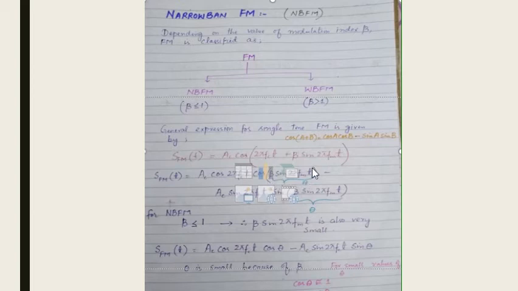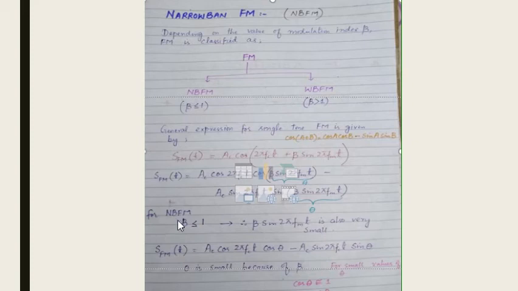This is a bigger term, so I can replace it with a small term, theta. So my expression will become Ac cos(2π fc t) cos θ minus Ac sin(2π fc t) sin θ.